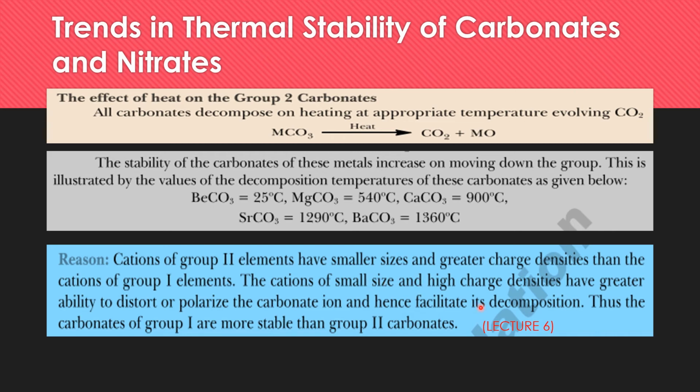So it does not become easy for the carbonates to release carbon dioxide when moving down the group. So their thermal stability increases down the group, and I have described this in detail in lecture number 6 with reference to the alkali metals. You can recall that lecture and understand it better.